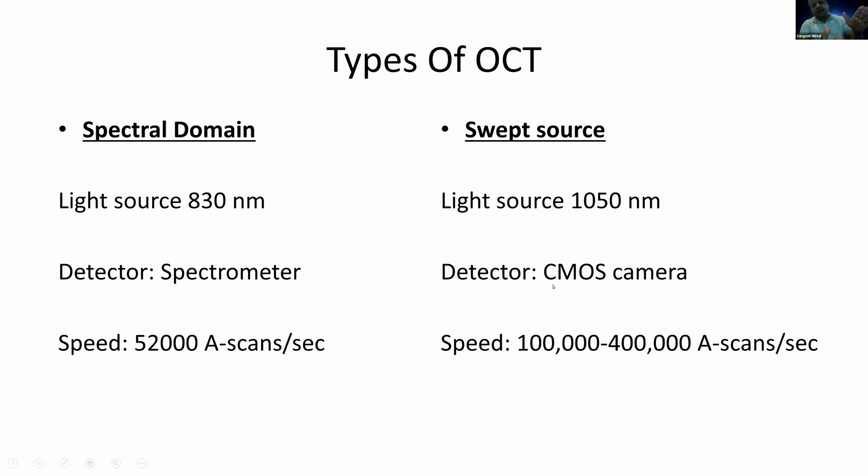You can see it's a CMOS. If you use your routine SLRs or DSLRs also, some of them have CMOS receptors in them, and the image quality definitely improves with this. I don't know exactly the physics of CMOS, how it works, but it is a very high quality receptor which is present in the swept source OCT machines.